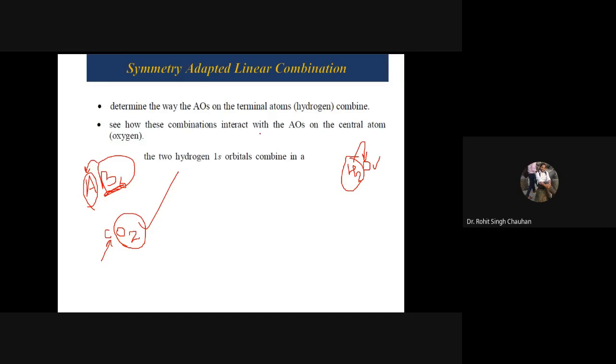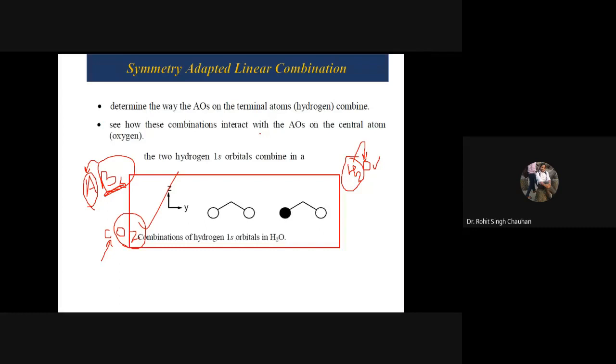Okay, now see here I have written second point. These combinations interact with the atomic orbitals on central atom. Same I was explaining to you. First you will make the SALC for terminal atom, that is H2. Then they will interact with the central atom. Okay. Now here we have shown the two hydrogen 1s orbitals combined. Suppose अगर इस point पे you just considered oxygen is lying here, but we are not going to take the name of oxygen. What we are going to focus on? We are going to focus on hydrogen as a terminal atom.